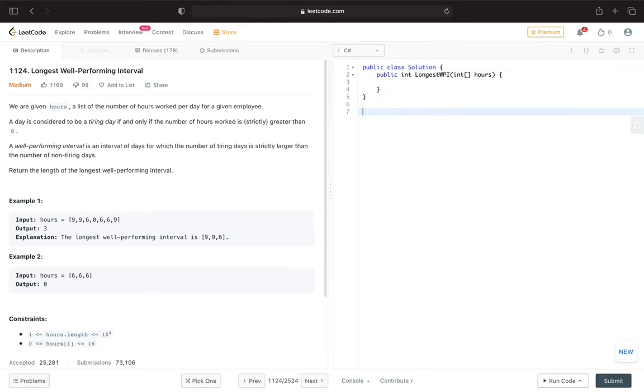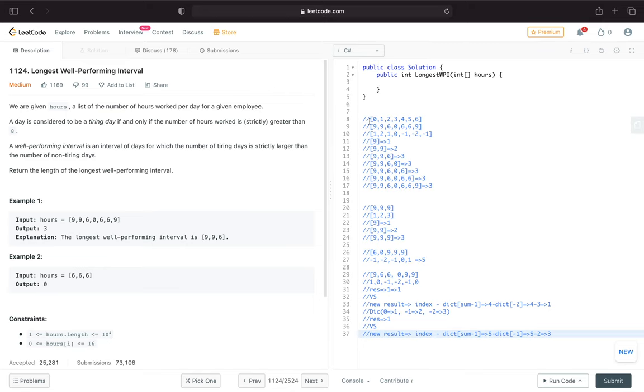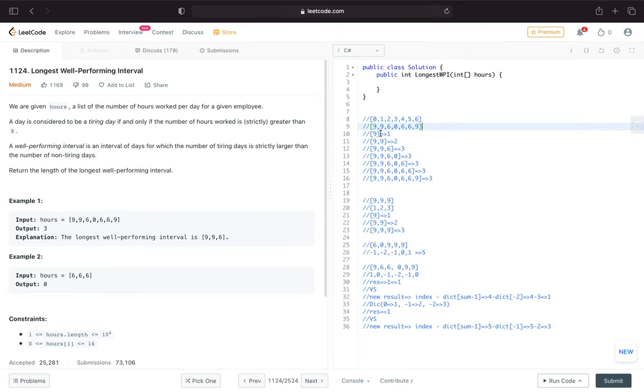Here I have an example. For this case, I will explain how we get this result. We will not think about this one first. We have this input with indexes 0 1 2 3 4 5 6.